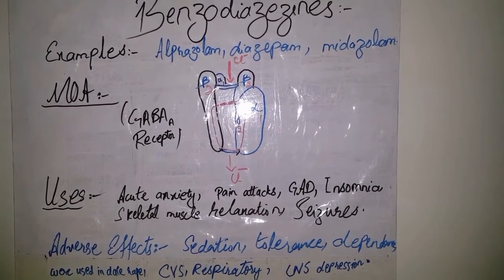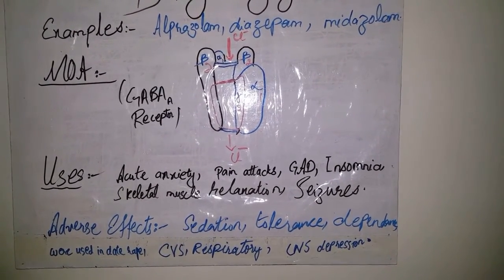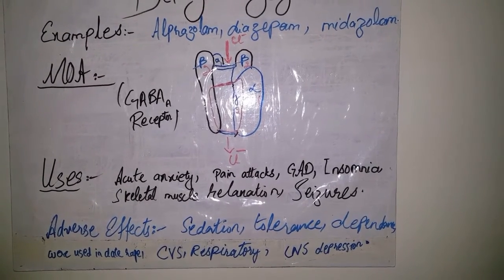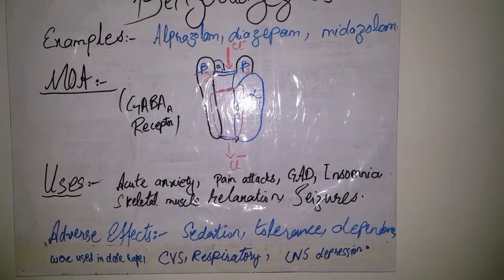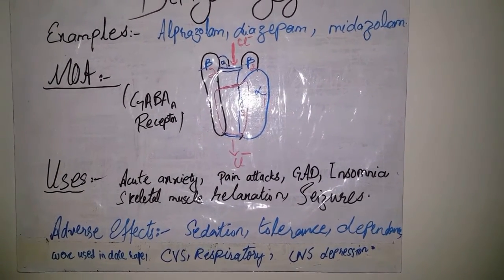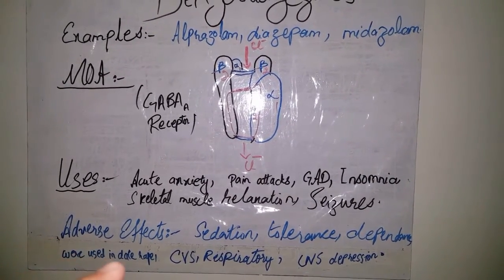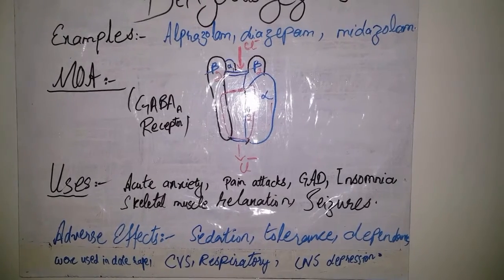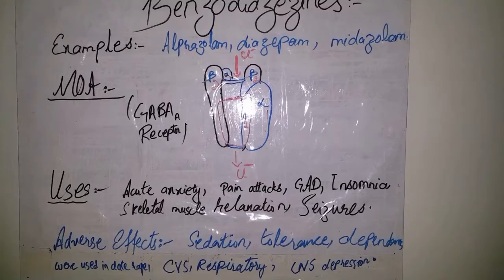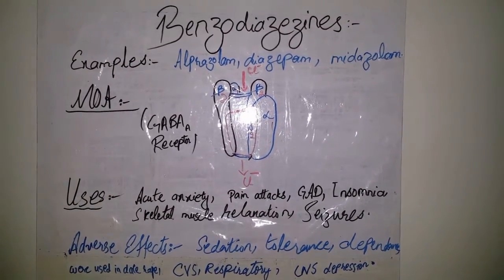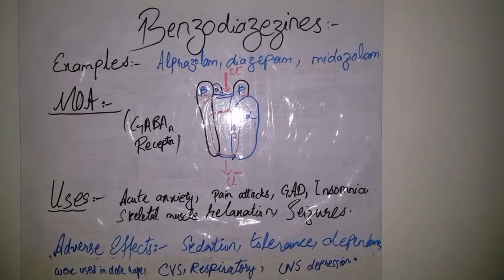intake is abruptly withdrawn. The adverse effects of benzodiazepines are sedation, tolerance, dependence, CVS, respiratory, and CNS depression. It was also used in the date rape because these drugs have the property to cause anterograde amnesia. This is all about the benzodiazepines, mechanism of action, uses, and adverse effects.